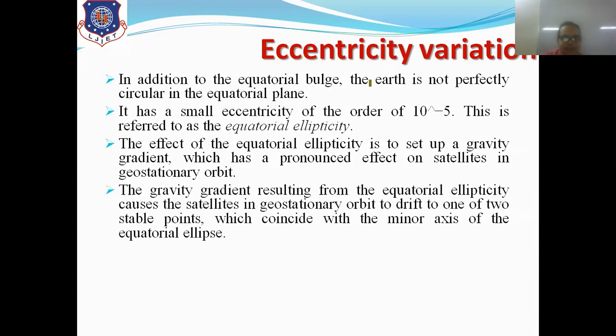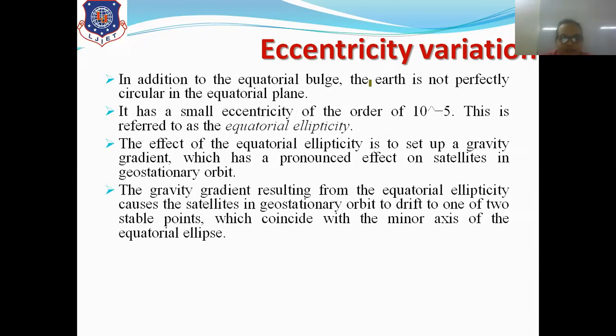The gravity gradient resulting from equatorial ellipticity causes the satellite in geostationary orbit to drift to one of the two stable points, which coincide with the minor axis of the equatorial ellipse. So what is the effect of equatorial ellipticity on satellites in geostationary orbit?